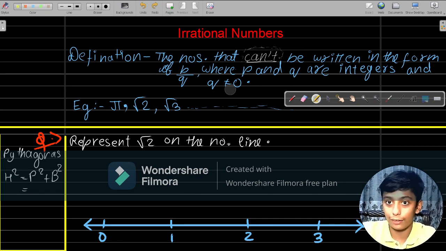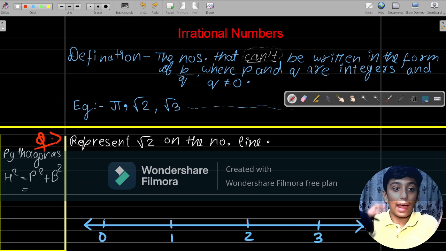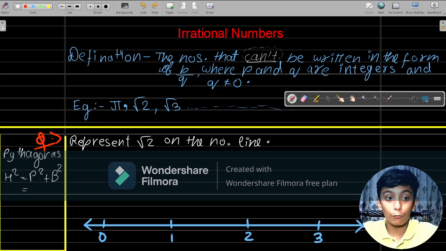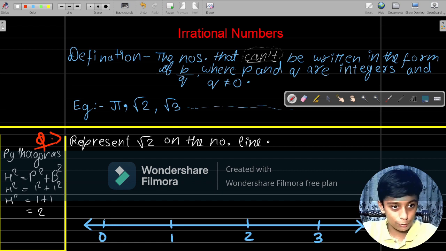Inside the root we have nothing but 2, right? So the number which is inside the root, think how you can add 2 squares so that you get that number. So what is 1 square? 1. And what is 1 square? Again 1. So 1 square plus 1 square is equal to 1 plus 1, which is equal to 2. So over here we have h square,